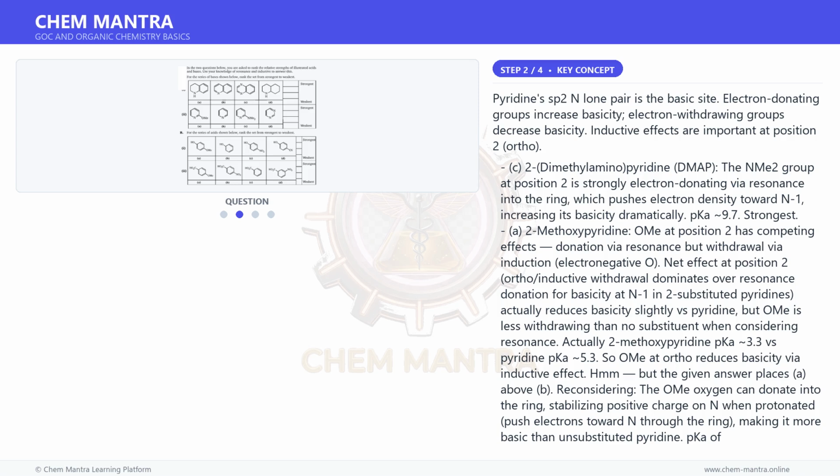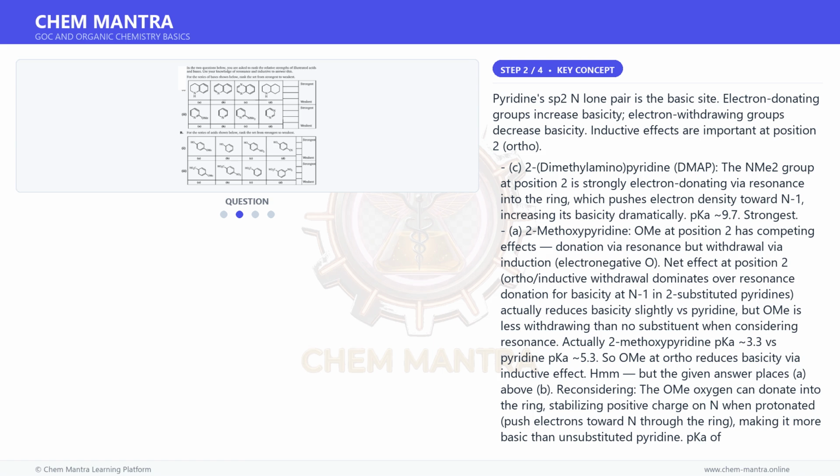Let us first understand the key concept here. Pyridine's sp2 N lone pair is the basic site. Electron-donating groups increase basicity, electron-withdrawing groups decrease basicity. Inductive effects are important at position 2, ortho.